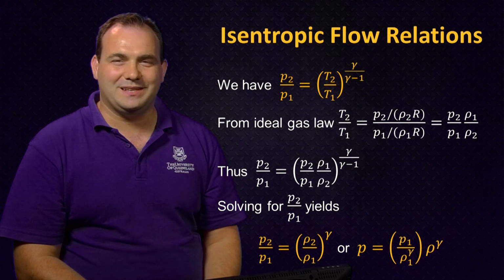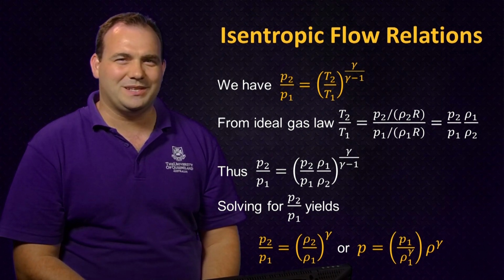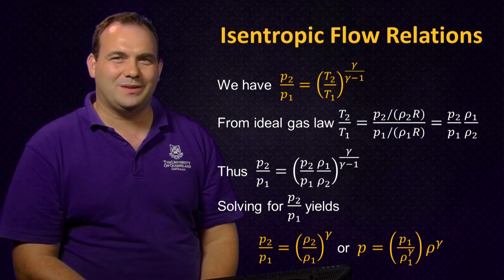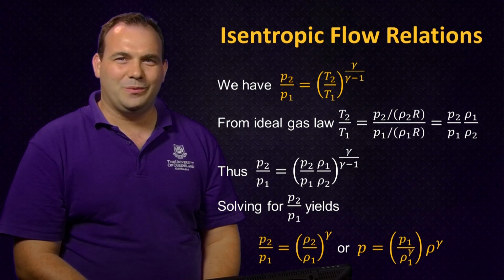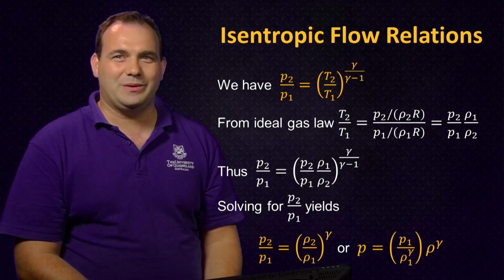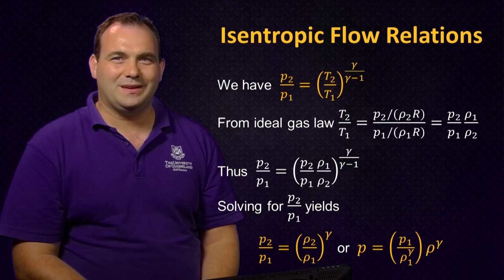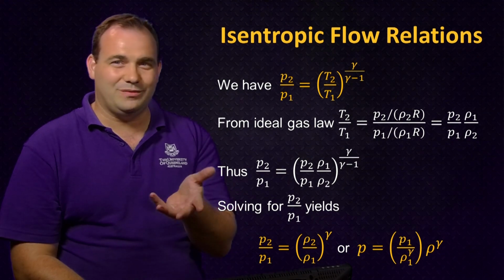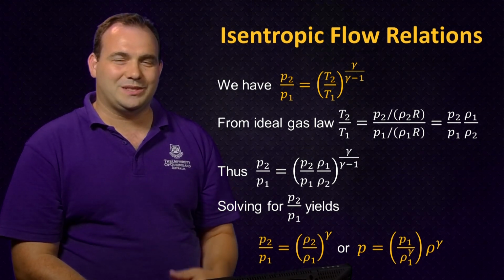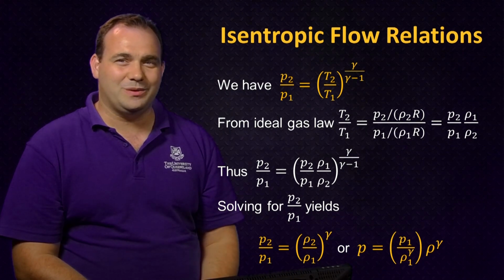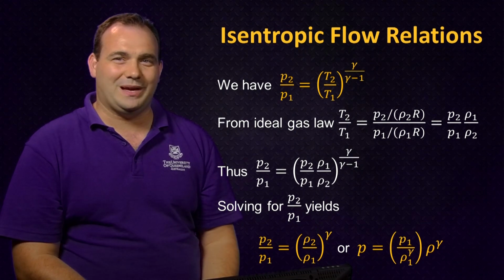So we have the pressure change, or the pressure ratio, in terms of the temperature ratio. But in order to find an expression for the sound speed, we needed the pressure in terms of the density. But it's very easy to convert between the two. We can simply use the ideal gas law to replace the temperatures. So T2 is going to be equal to P2 divided by rho 2 R, and the same thing for T1. So the temperature ratio is equal to the pressure ratio times the inverse of the density ratio. We substitute this back into our isentropic flow relation and then rearrange for the pressure ratio, and we get that the pressure ratio, P2 over P1, is equal to the density ratio to the power of gamma.